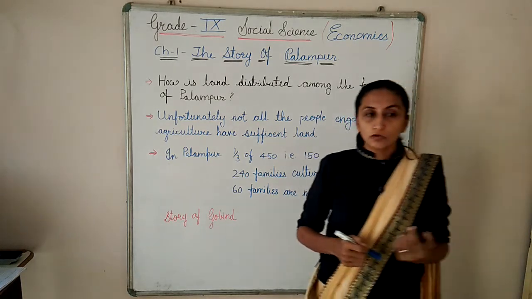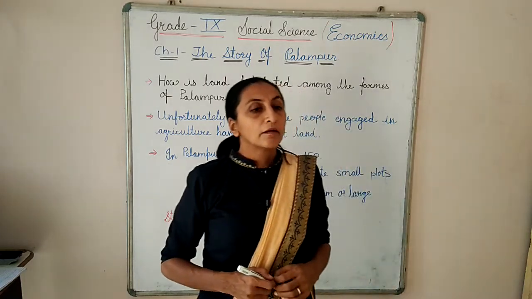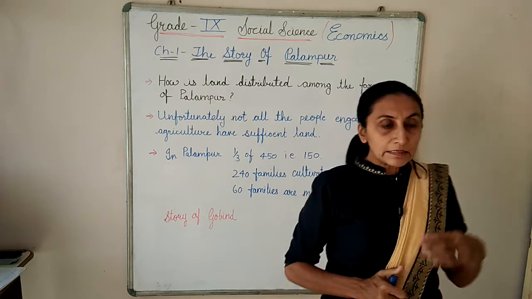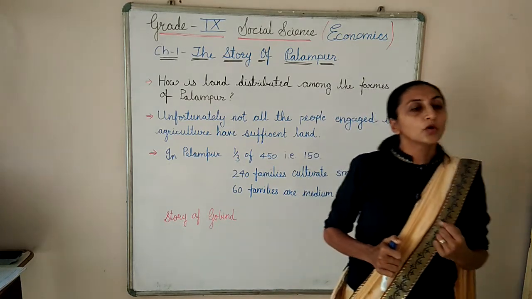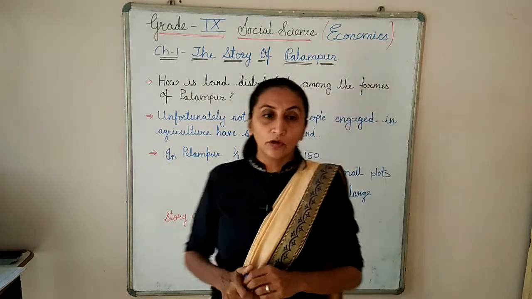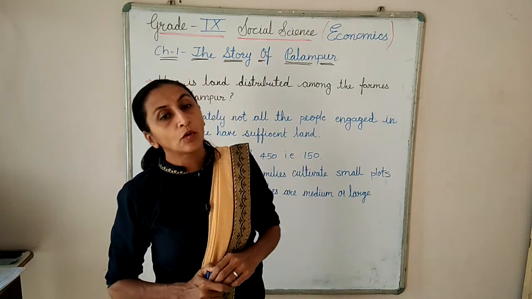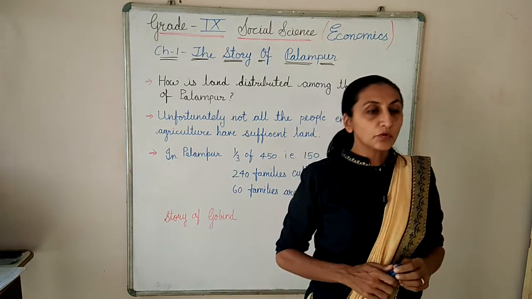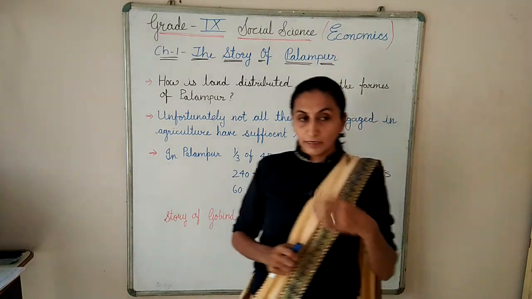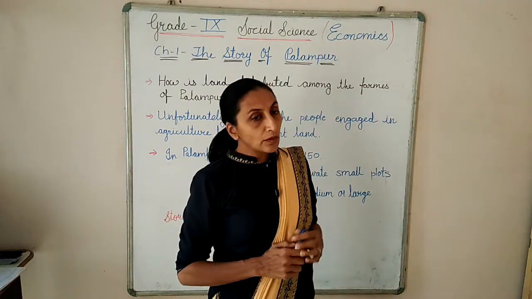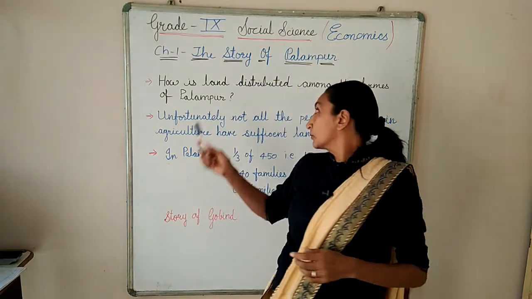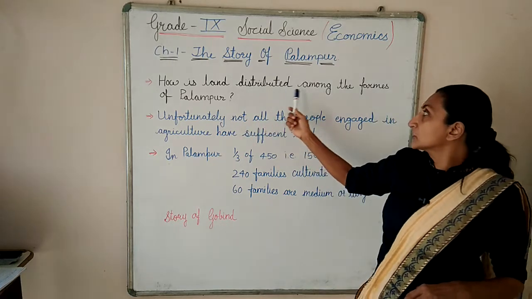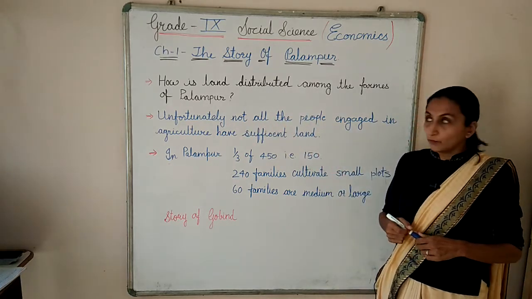Now in that we are going to learn about the land. In the last video lecture also we have done something about land. Land is a very important factor for agriculture. But now, how is land distributed? You know that excessive pressure is created on land. Why? Because we all want bumper production, and because of the large production there is excessive pressure on the land. Now we are going to see how the land is distributed among the farmers of Palampur.